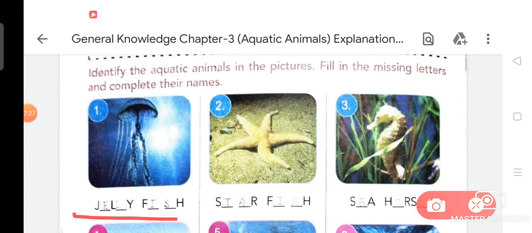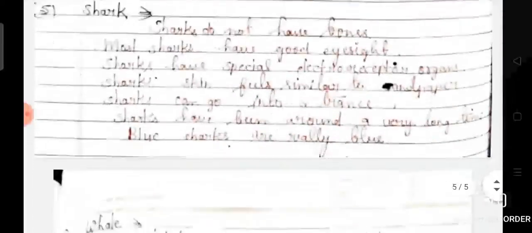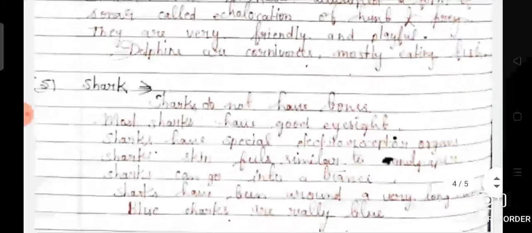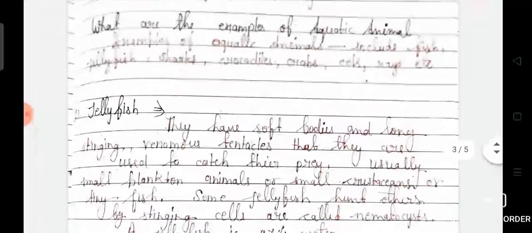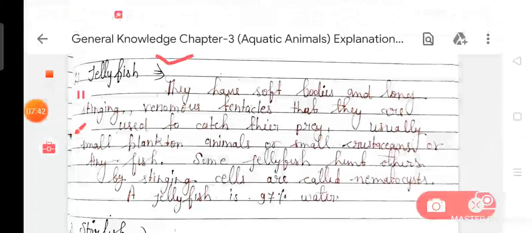I have some important notes about the jellyfish. Now we are going to read about jellyfish.